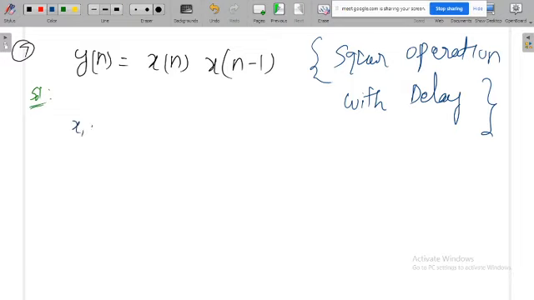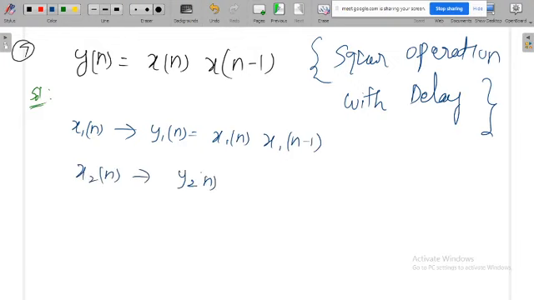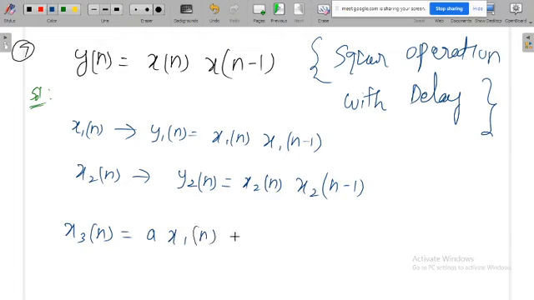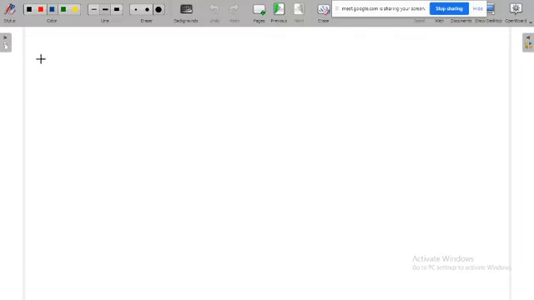When the input is x1 of n, the output y1 of n is equal to x1 of n times x1 of n minus 1. When the input is x2 of n, the output y2 of n is equal to x2 of n times x2 of n minus 1. What is the new input? x3 of n is equal to a x1 of n plus b x2 of n. When x3 of n is the input, what is the output y3 of n? y3 of n is equal to x3 of n times x3 of n minus 1.